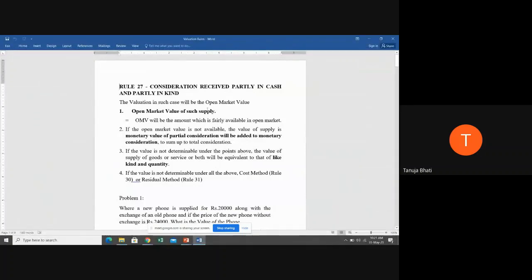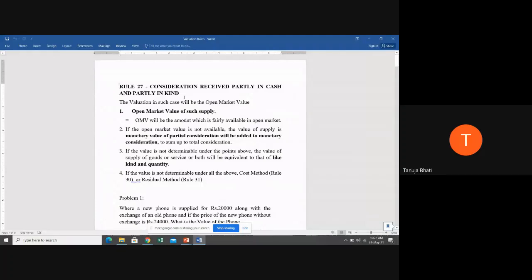So rule number 27, as we will quickly revise, applies where consideration is received partly in cash and partly in kind, which means price is not the sole consideration. Then how will you make the value of goods and services in such a case? First you will look for the open market value. If open market value is not available, then you will add up the monetary value of what you have received in cash, plus the monetary value of the kind, plus the monetary consideration. So you will total this up and you will get the total value.